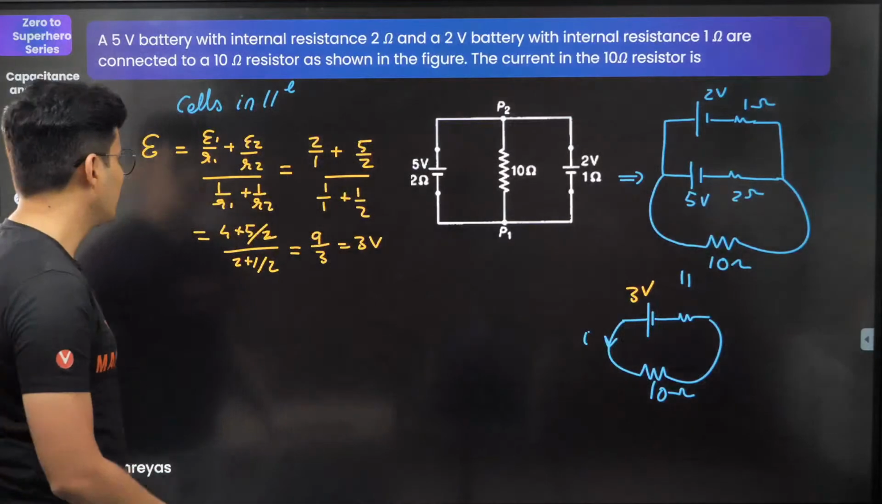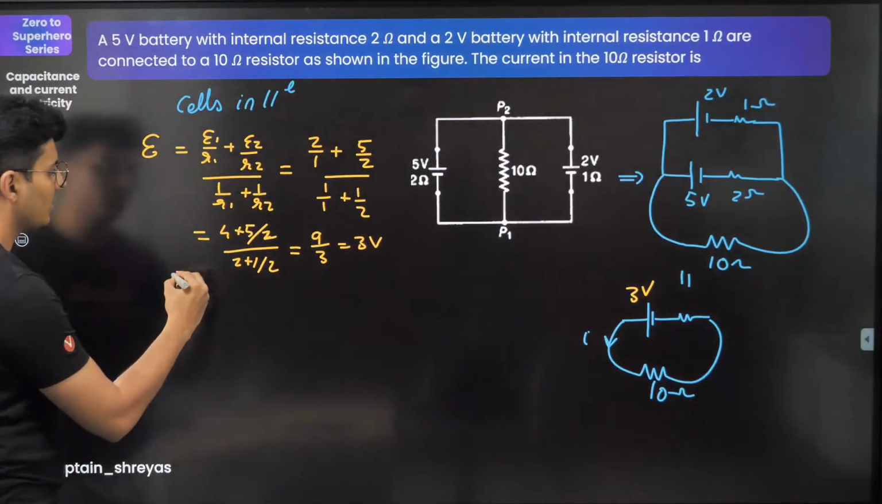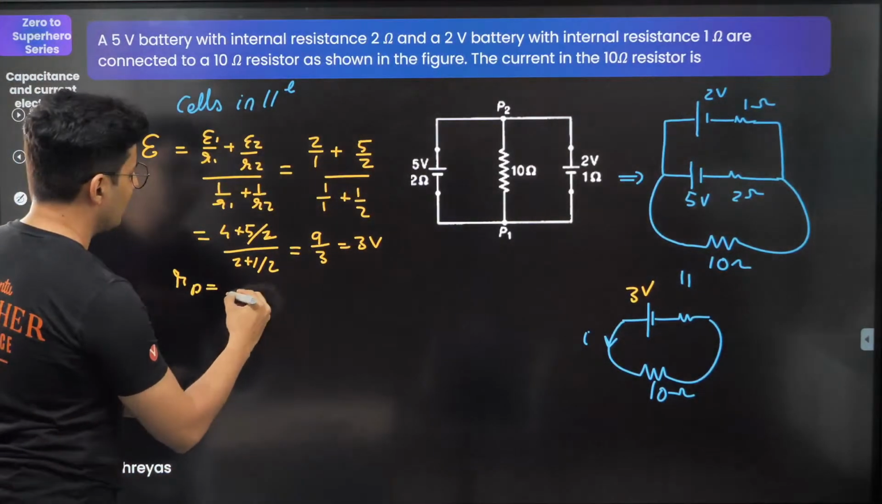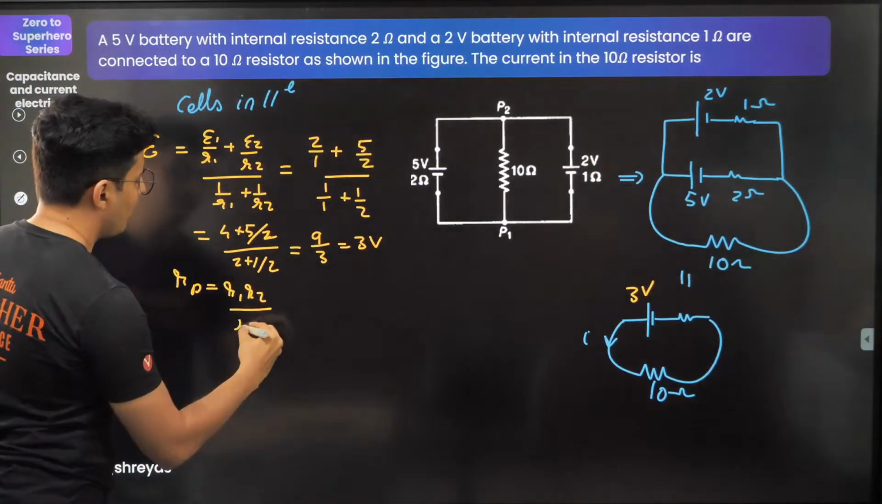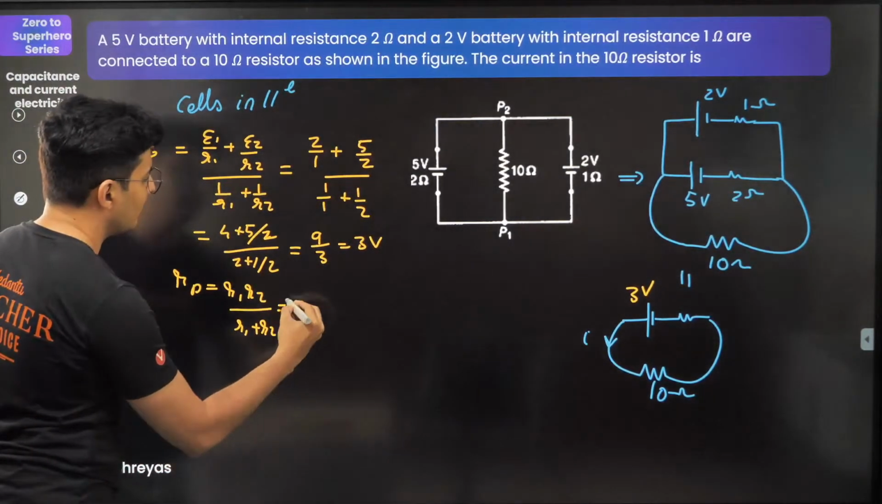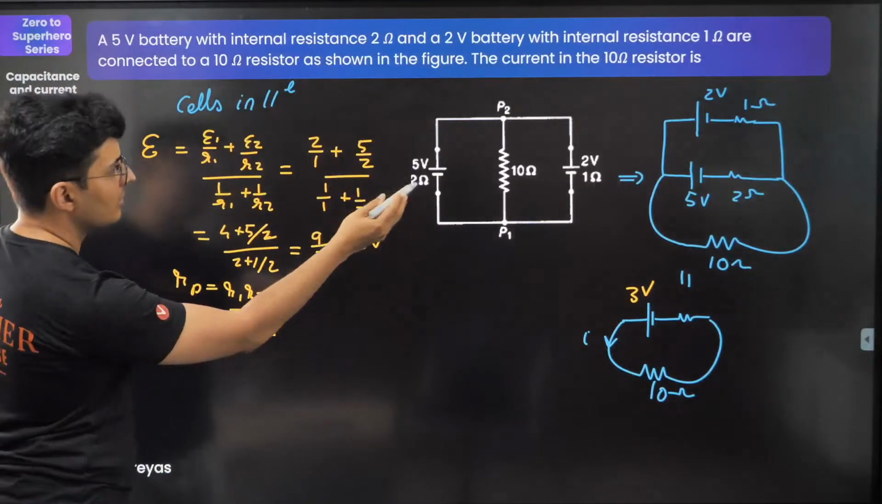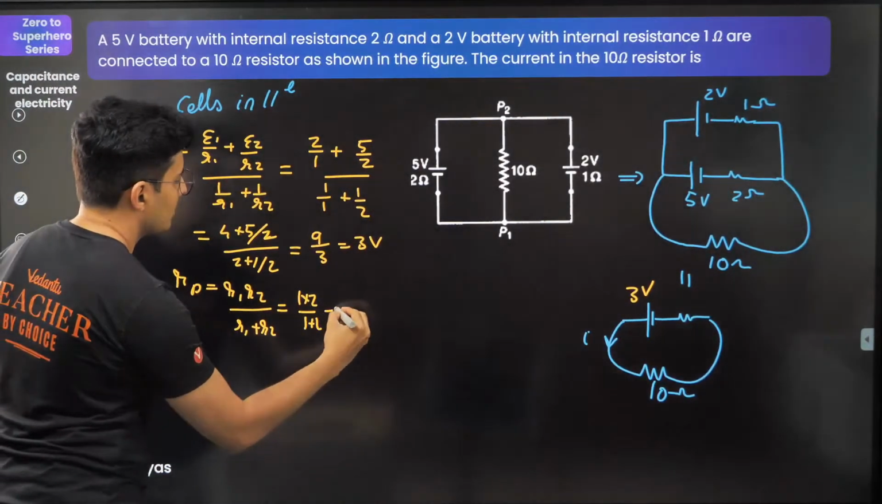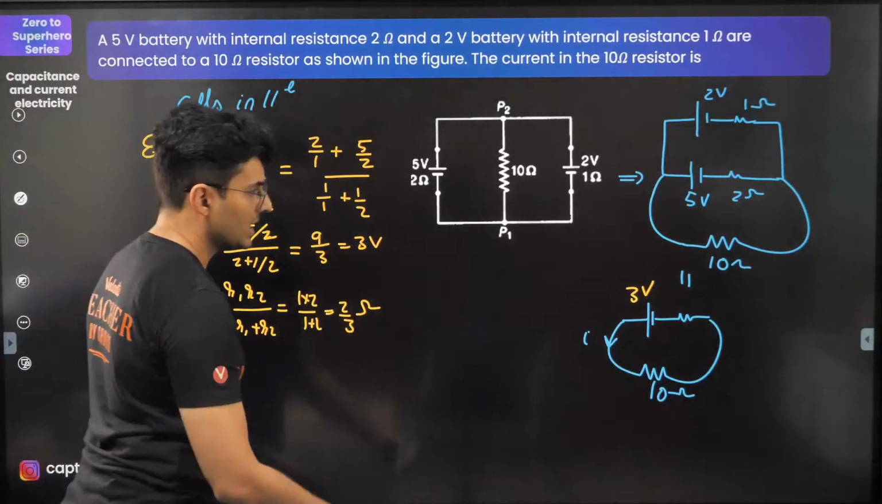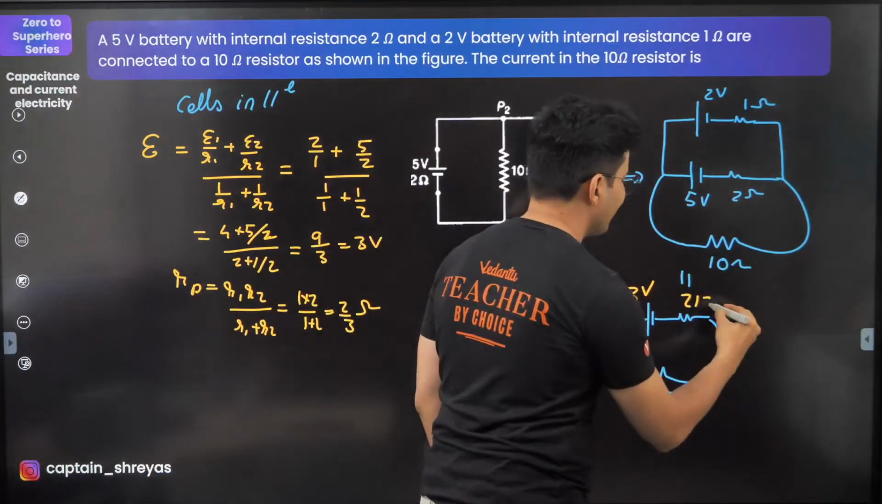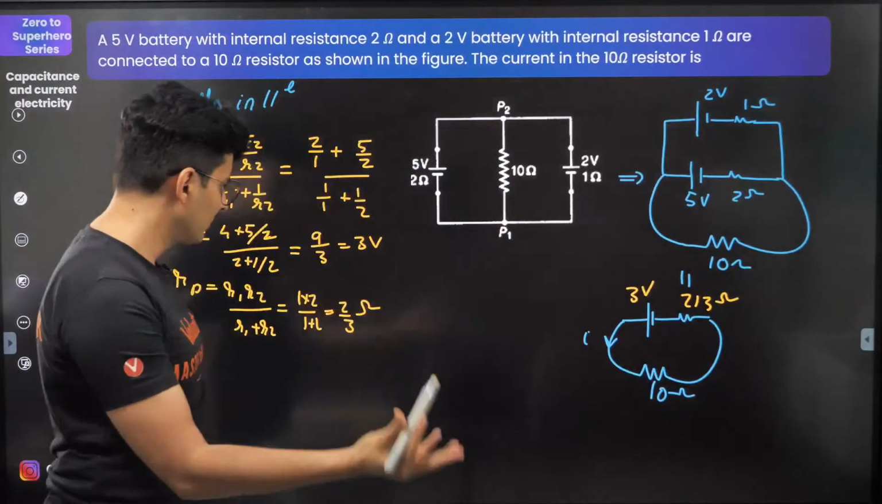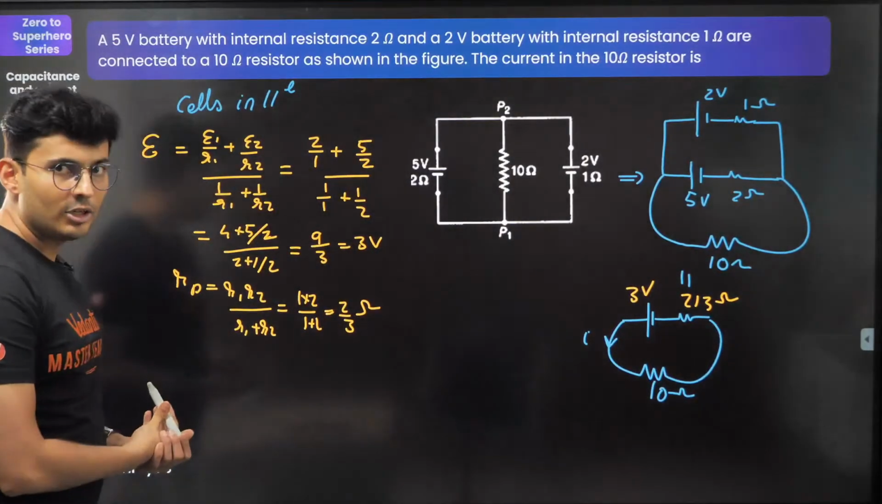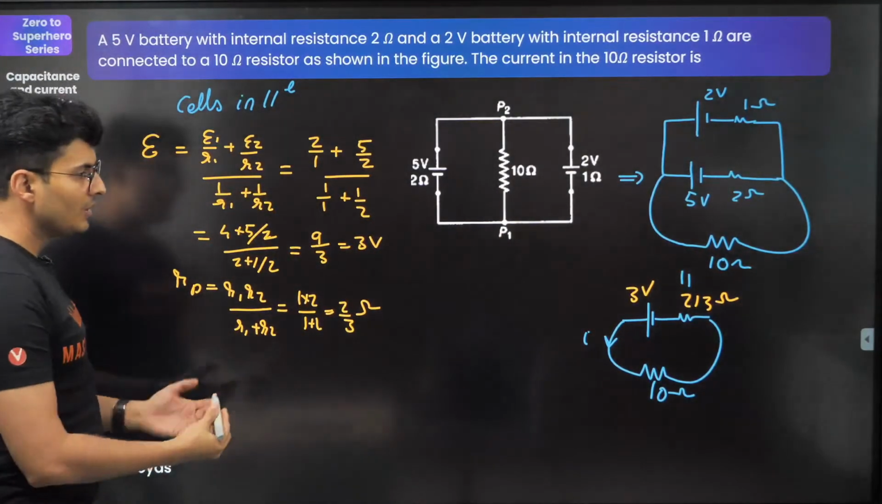We need to find RP now. So 1 by RP or just RP will be R1 R2 divided by R1 plus R2 because only 2 of them are there. So what are the resistors? 1 and 2. So 1 into 2 upon 1 plus 2 which is just 2 by 3 ohms. So this is nothing but 2 by 3 ohms. Fair enough. Great.